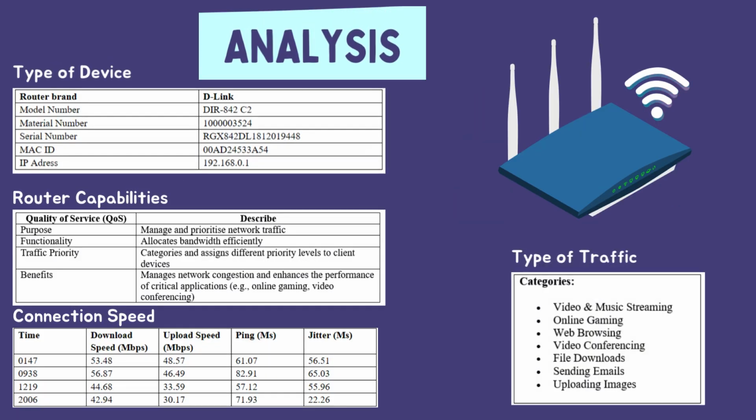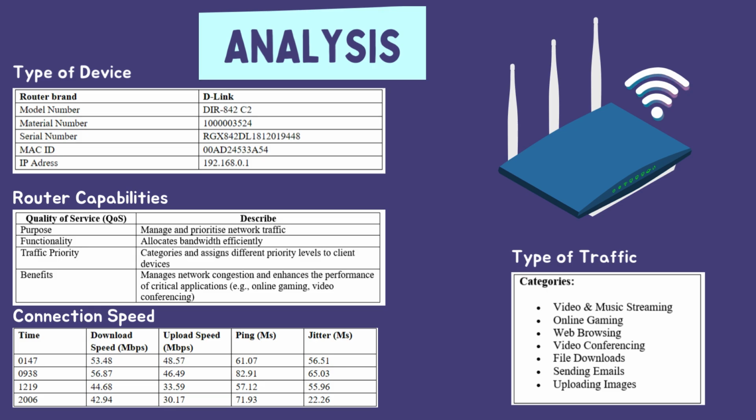To begin, we analyzed the types of devices connected to the network, the router's capabilities, the current connection speed, and the types of internet traffic generated. This D-Link router, model number DR842C2, has a material number of 10003524, a serial number of RGX842DL18120194448, a MAC ID of 00AD24533 and an IP address of 192.168.168.